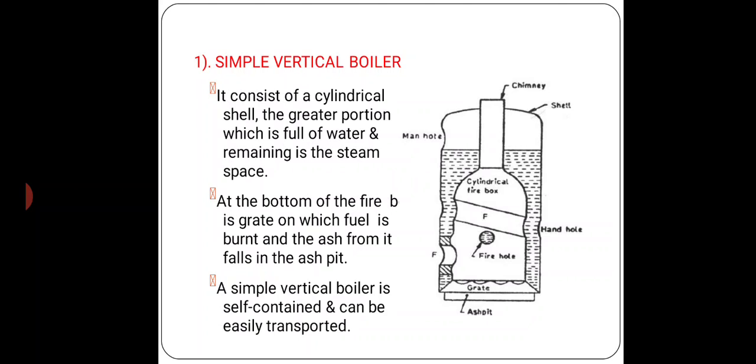A tube boiler uptake passes from the crown of the shell, and on the top of this uptake is placed the chimney. To increase the heating surface and to improve the circulation of water, the firebox is fitted with one or more cross tubes. These tubes are flanged and riveted to the fire tube.